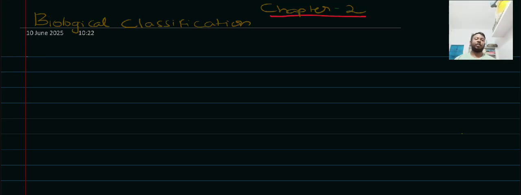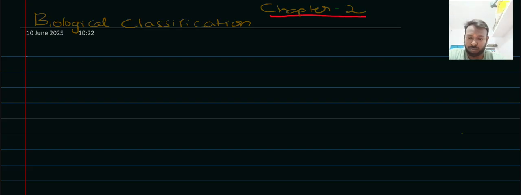So, good morning, everyone. Today, we are going to start the new chapter, that is Biological Classification, of class 11th. And this chapter, we will be dealing with from the NEET level, as 2 to 3 questions are asked from this chapter every year, right? In the very first chapter, we have seen about the characters of the living organisms, as the number is very large, right? So there was diversity also.